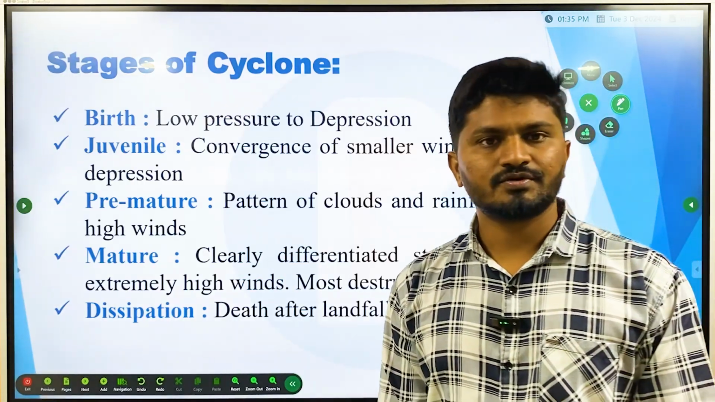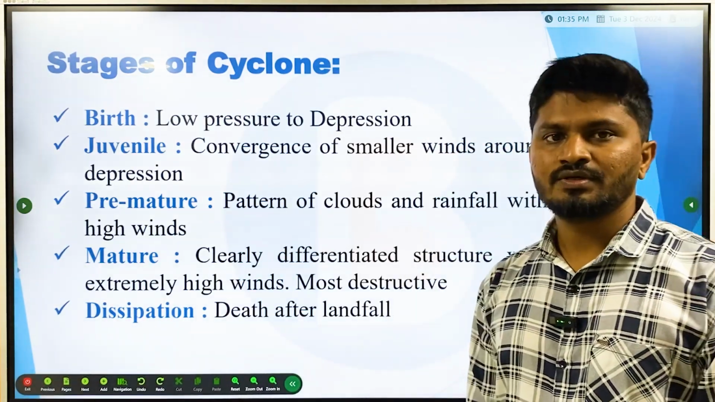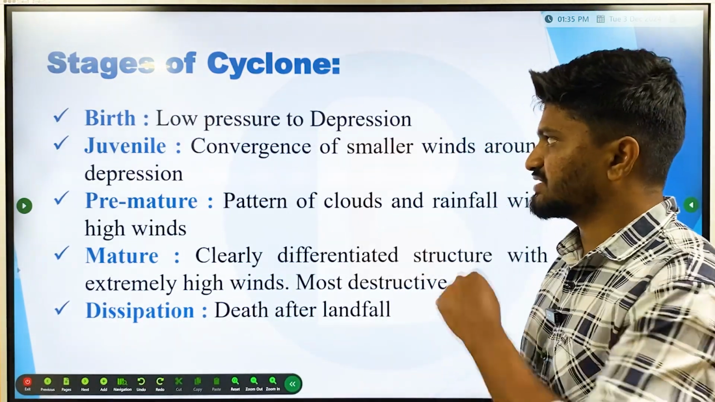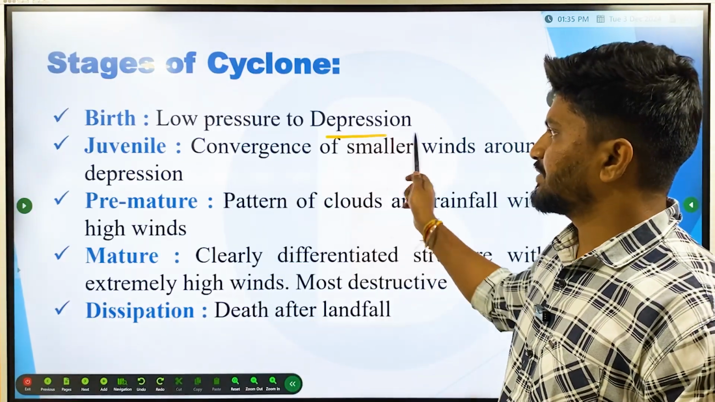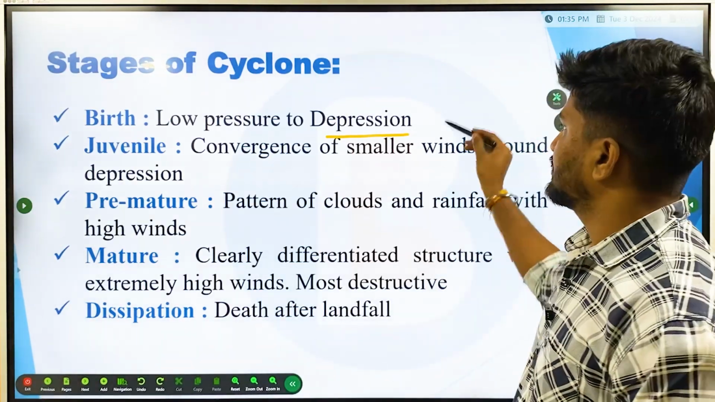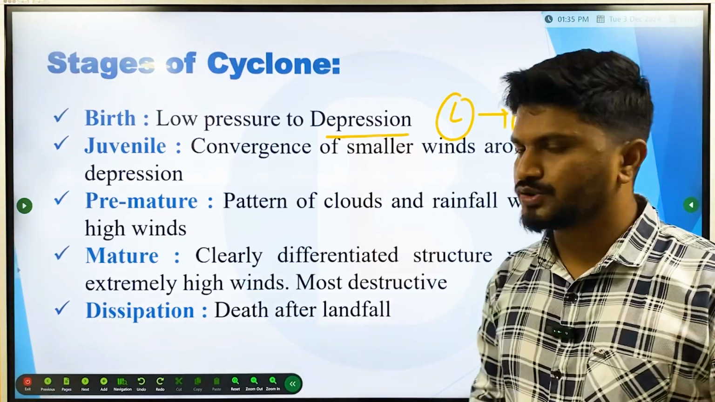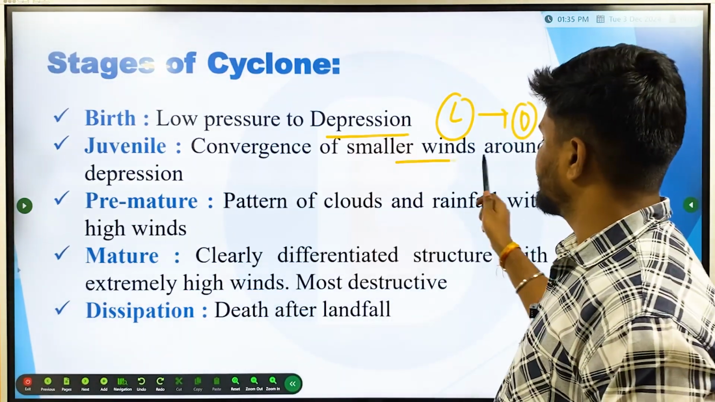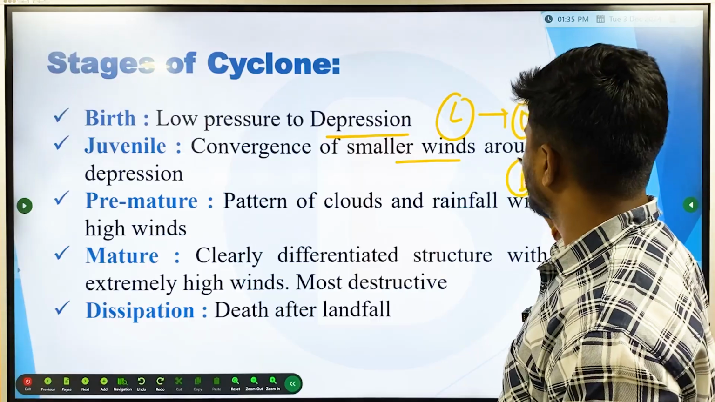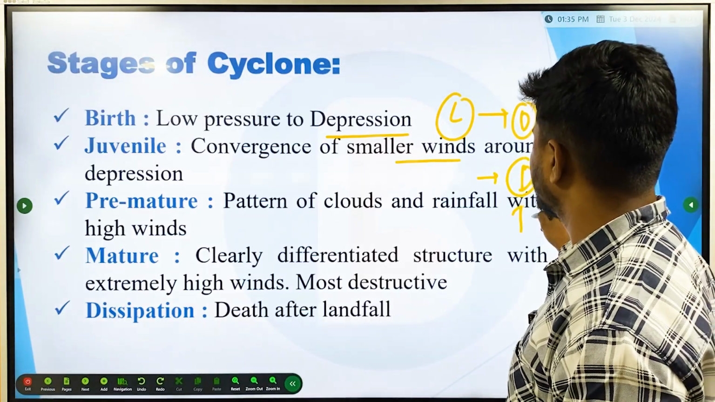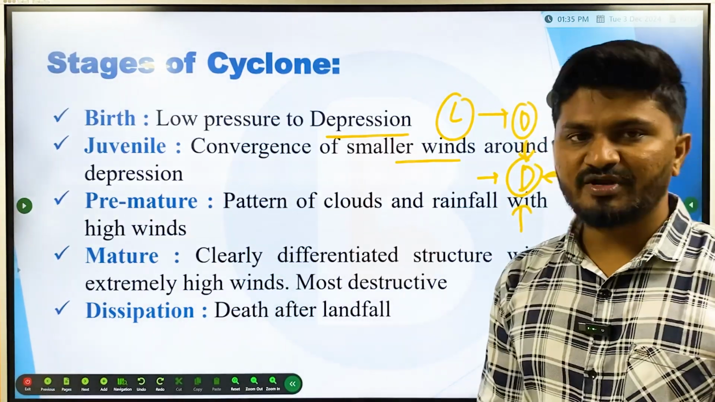Stages of cyclones. Okay, I already explained this one. I'll just try to explain briefly. First stage is birth, from low pressure to depression. In the birth, what happens here is there will be a low pressure zone. The low pressure zone will convert into depression. And in the juvenile stage, convergence of smaller winds around the depression. The depression will be there, and then wind starts to converge around it. Okay, wind starts to converge around it.